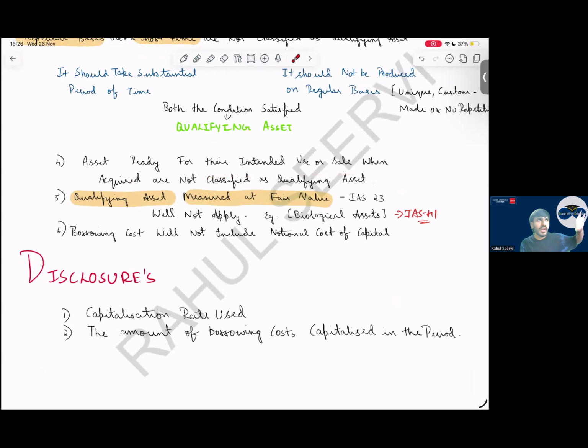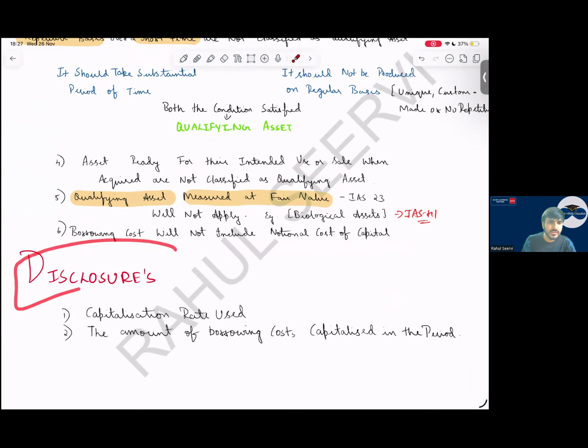Today I have taken a loan, I have purchased a building, from tomorrow only I can use it. It's not a qualifying asset. Then a qualifying asset will not be an asset which is at fair value, like your IAS 41 biological asset. Borrowing cost will not include the notional cost of capital. As I mentioned, the return for equity shareholders will be ignored.